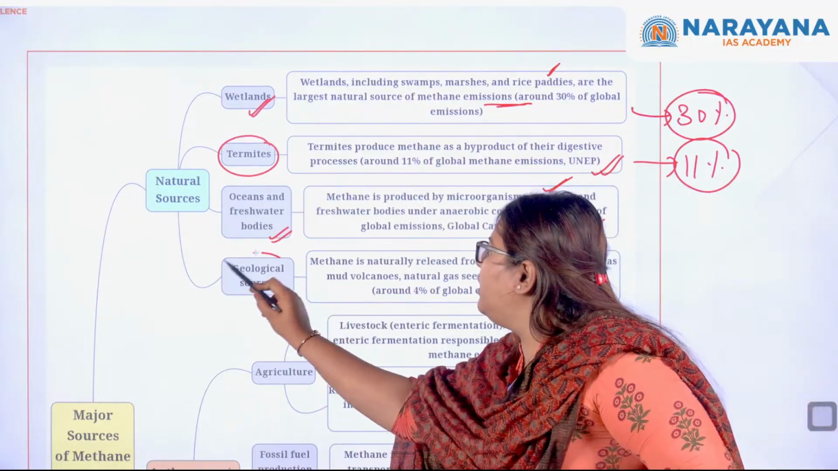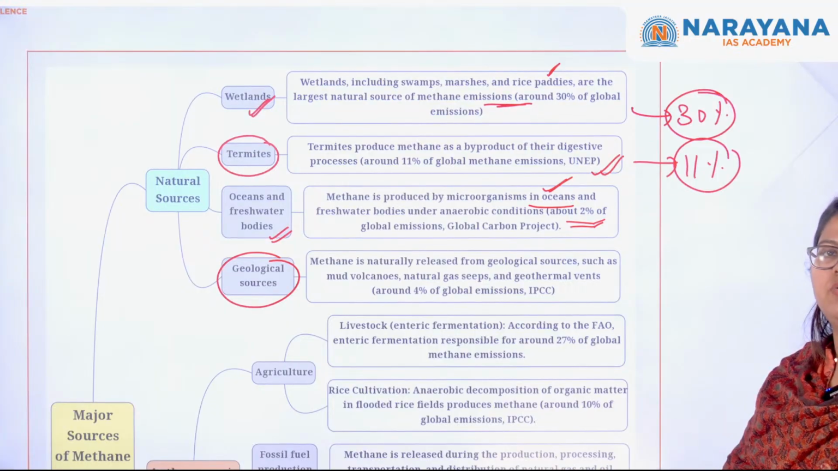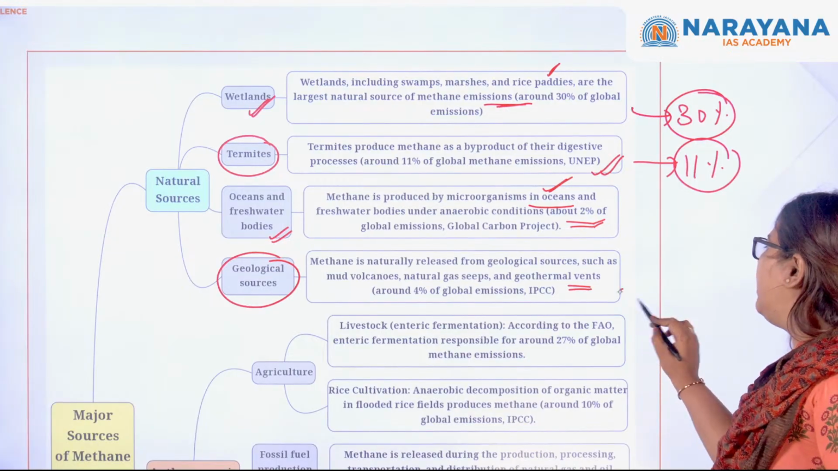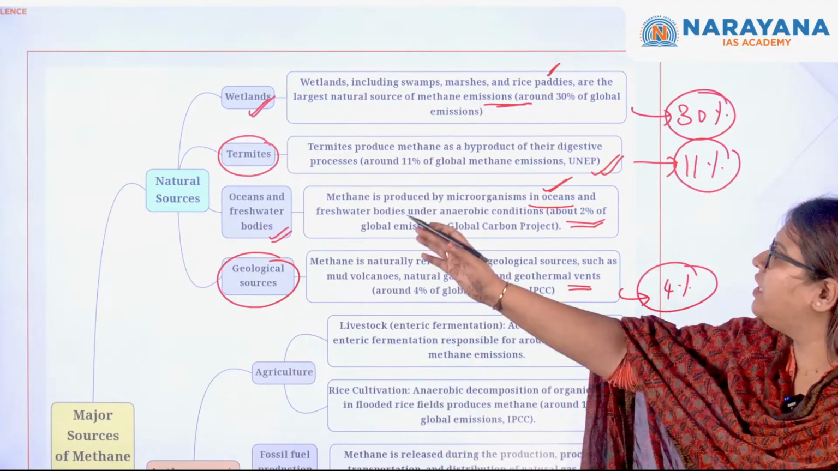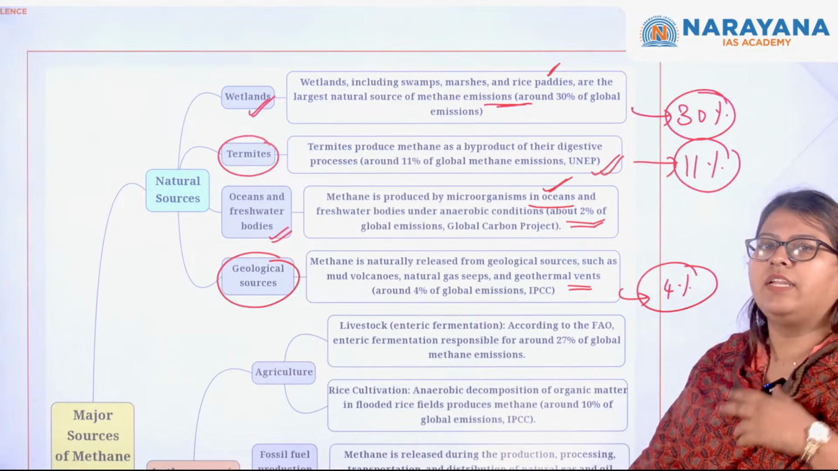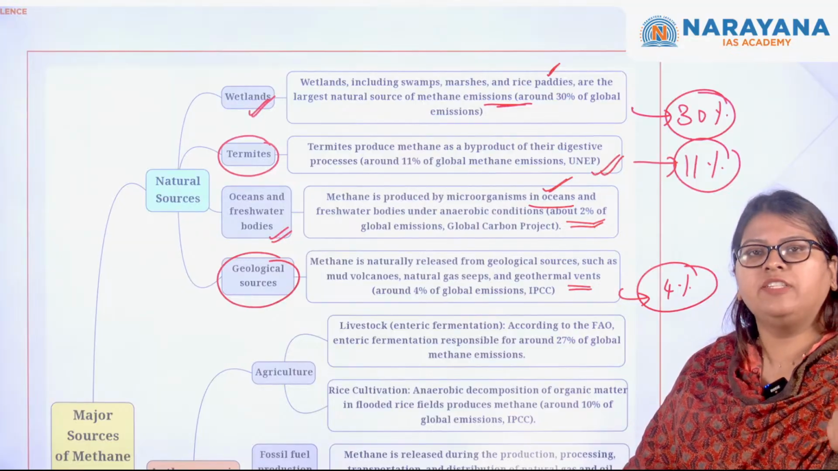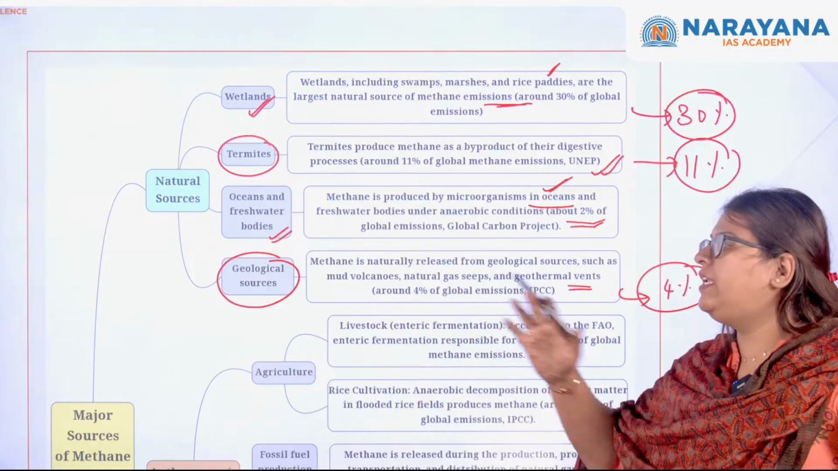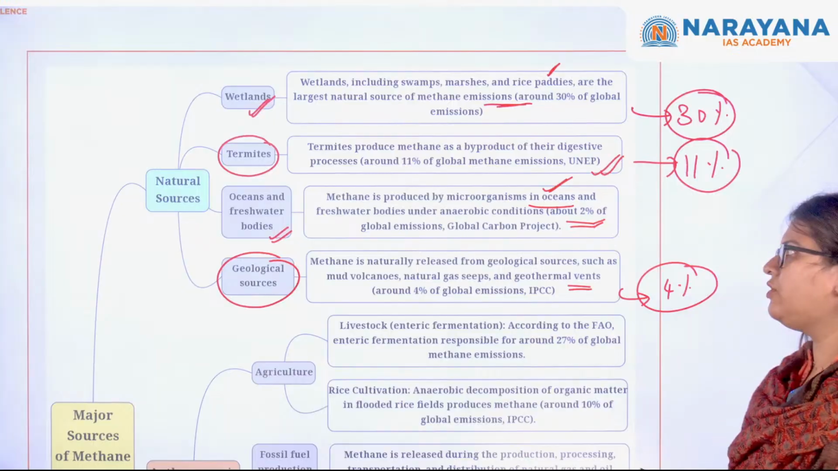Next one, the geological sources. What are the geological sources? The natural sources like volcanoes, the aquifers, as well as the geothermal vents. These release emissions, and this contributes around 4% of the global emissions. So these are the natural sources: the wetlands, that is the swamps, mangroves, etc., or the termites as a part of their digestion process. Next one, it is because of the microorganisms which are present in the marine ecosystem. And finally, the geological sources like the volcanoes as well as the geothermal vents, etc., that can release the emissions.